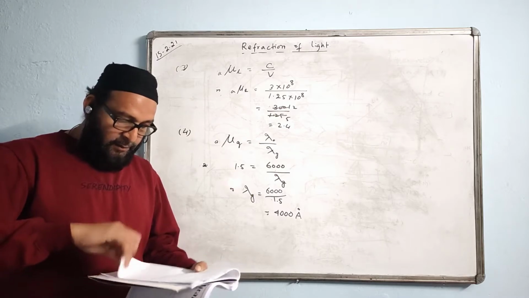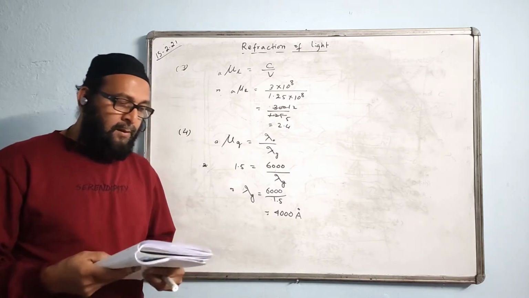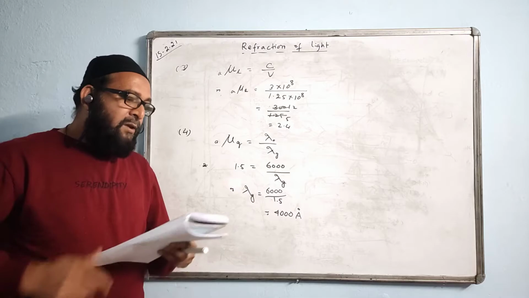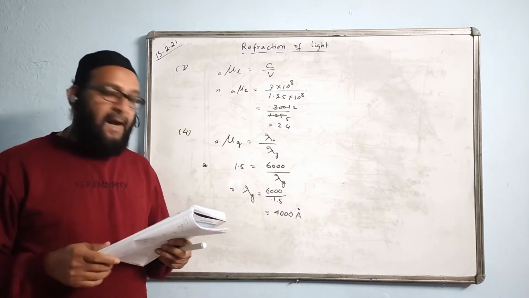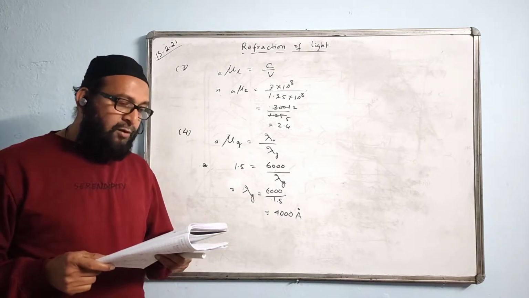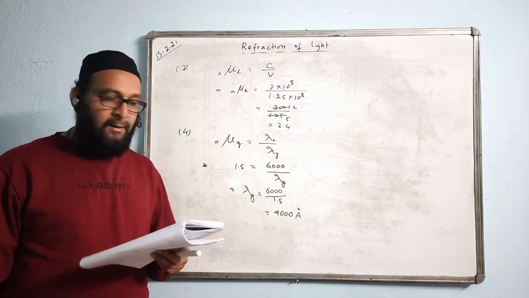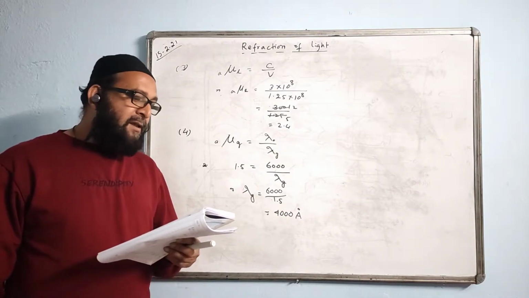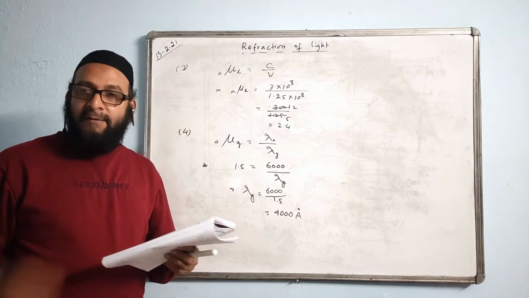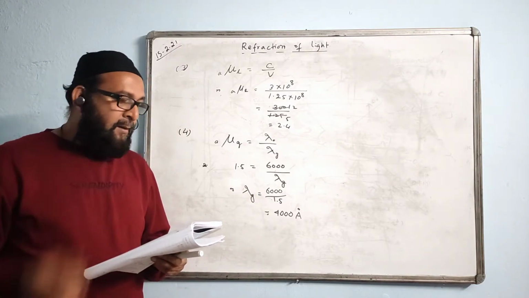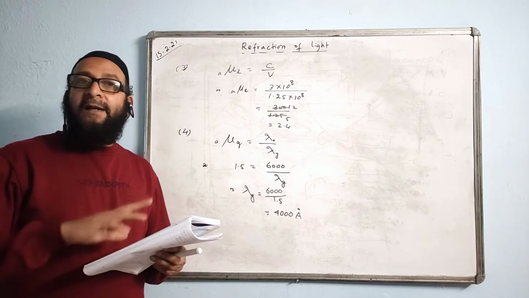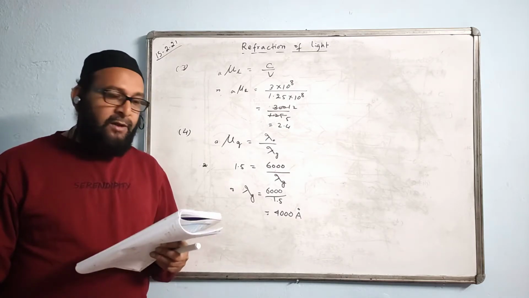After this, I need another question. The question says: frequency of light in air is 5 into 10 to the power of 14 hertz. Find its frequency in glass of refractive index 1.5. The frequency of light in air is given as 5 into 10 to the power of 14 hertz.